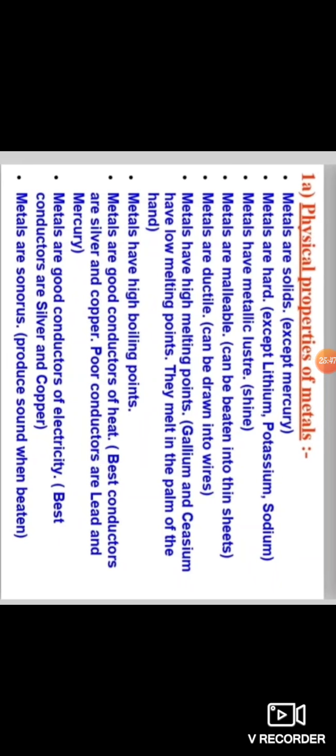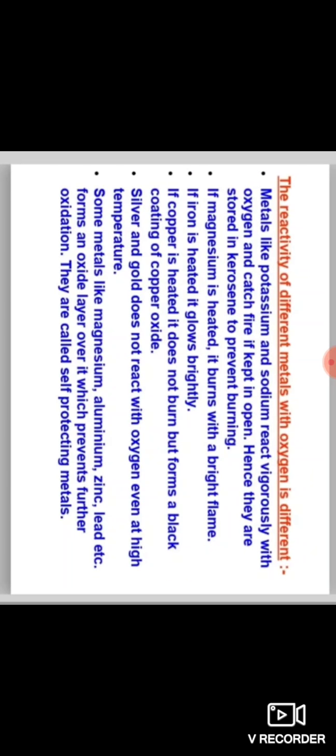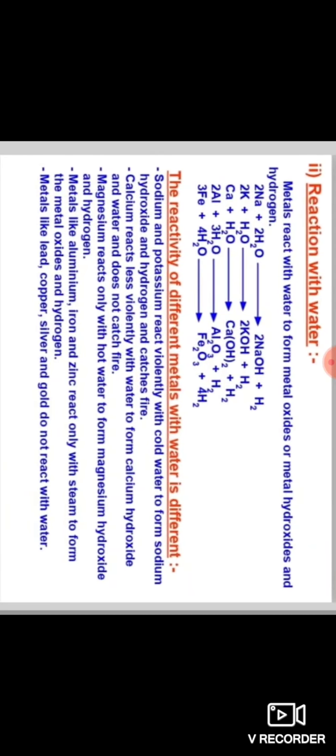Okay dear students, today we discussed the physical properties of metals, the physical properties of non-metals and the chemical properties of metals: reaction with oxygen, amphoteric oxides, and the reactivity of different metals with oxygen, and then reaction with water, where the reactivity of different metals with water is different.